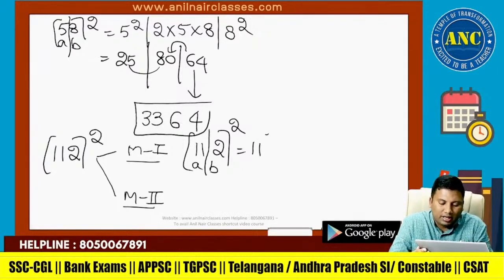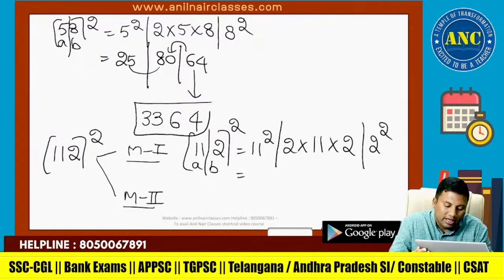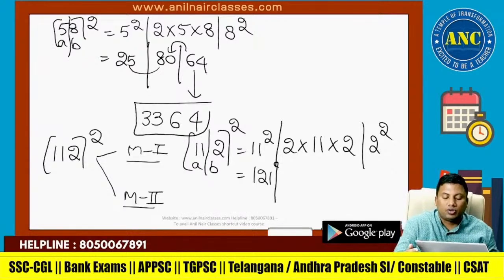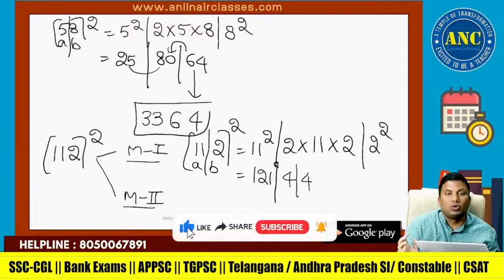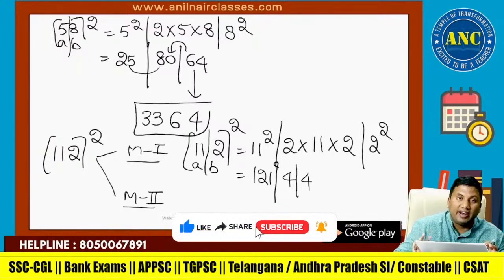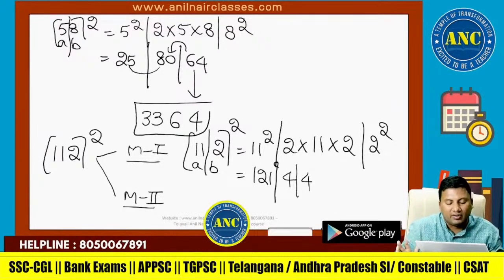So this will become A square, next is 2AB, and next will become B square. 11 square is 121. 11 twos are 22, 22 twos are 44. 2 square is 4. A is taking 2 digits, B is taking 1 digit.